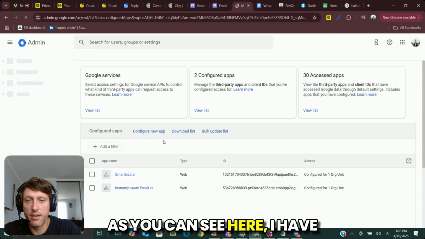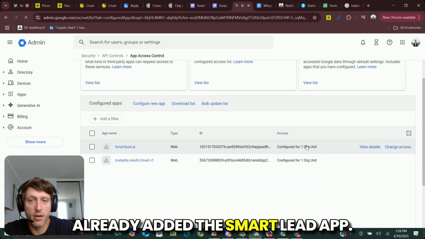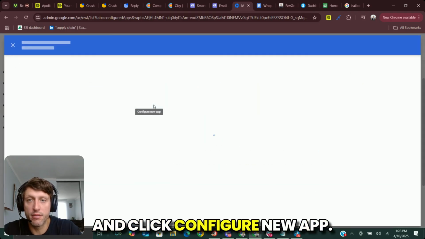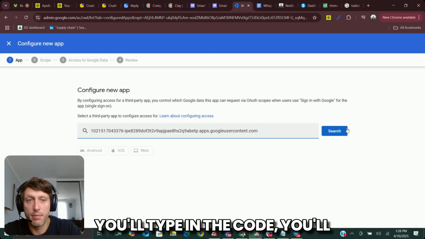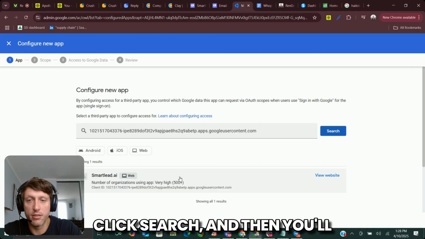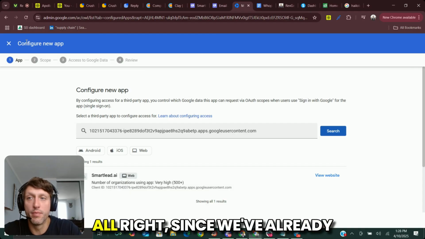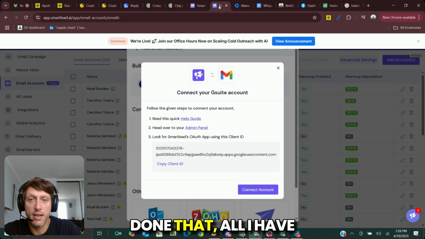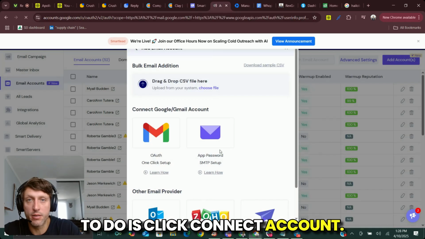As you can see here, I have already added the SmartLead app, but you'll just go ahead and click configure new app. You'll type in the code, you'll click search, and then you'll just add this app and allow all, right? Since we've already done that, all I have to do is click connect account.